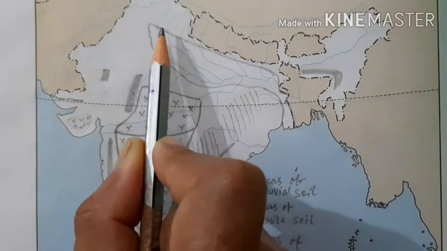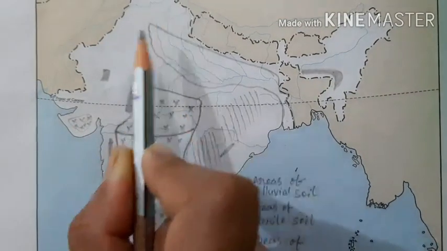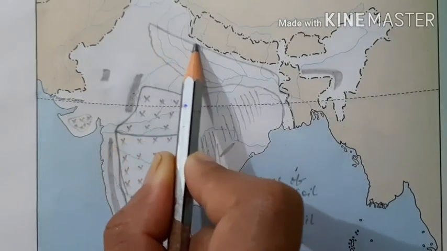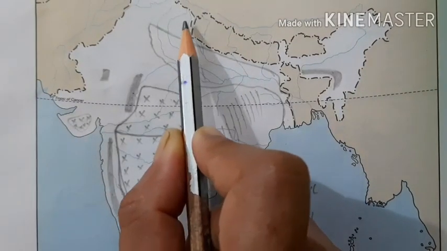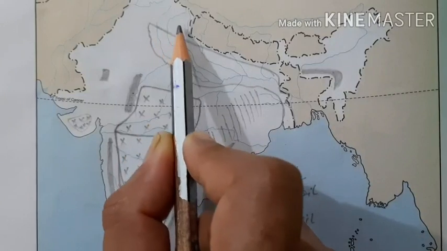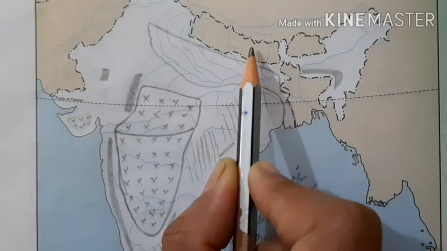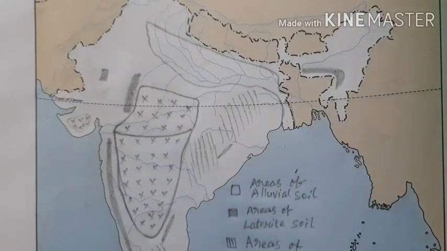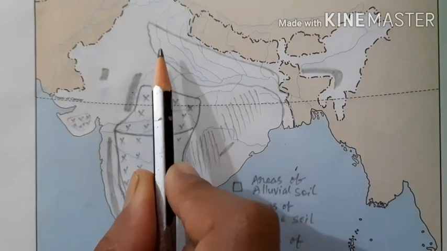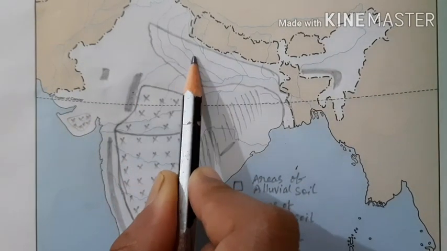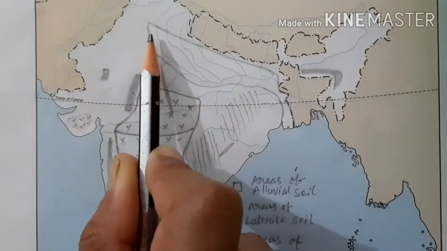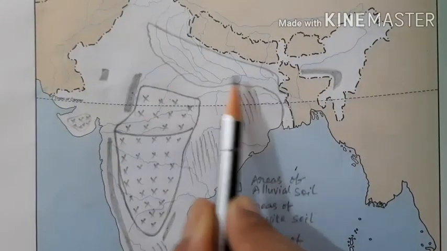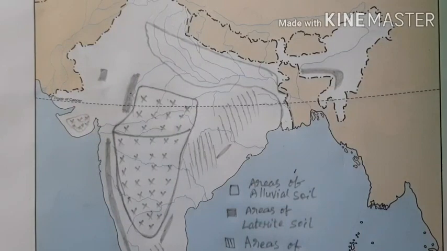Here this line shows the boundary of the alluvial soil in the northern region. If we go beyond this line, these are mountainous regions, where only mountain soil is present. So you have to make sure you are covering these rivers, shading an area above these rivers to show the location of alluvial soil.